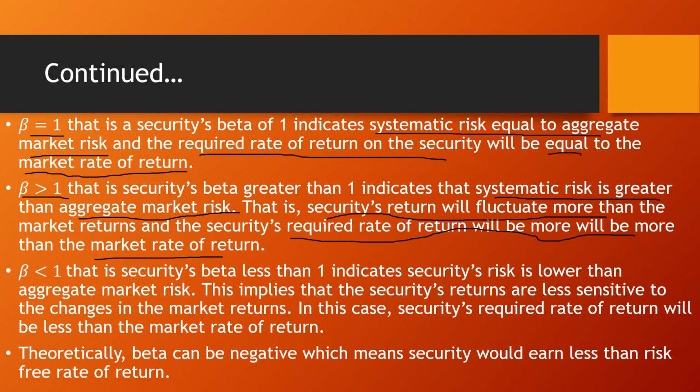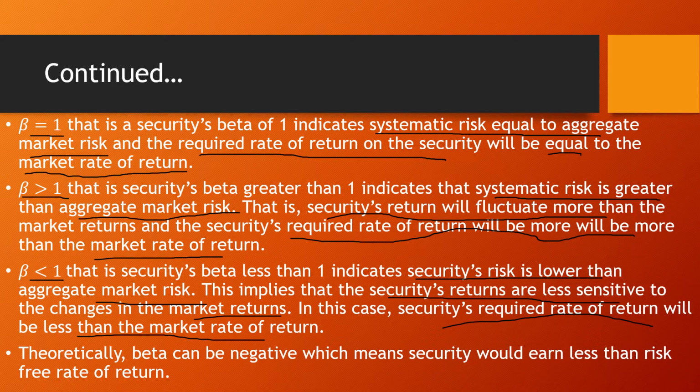Now beta less than 1 indicates that the security's risk is lower than the aggregate market risk. This implies that the security's returns are less sensitive to changes in the market returns, and the required rate of return will be less than the market rate of return. To sum up: beta equal to 1 means systematic risk equals market risk and required return equals market return.